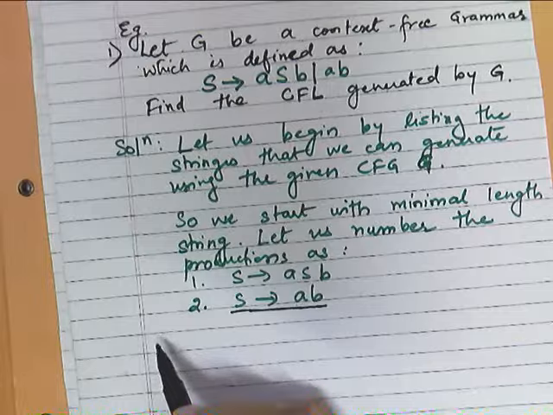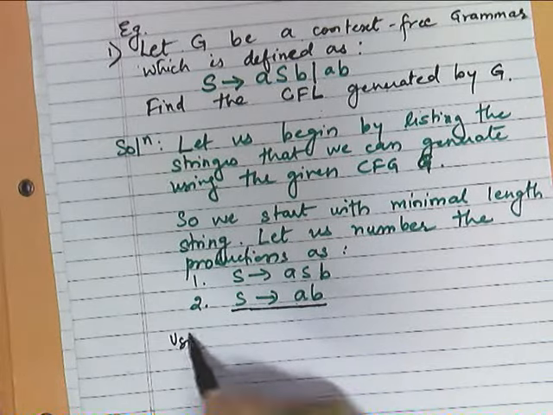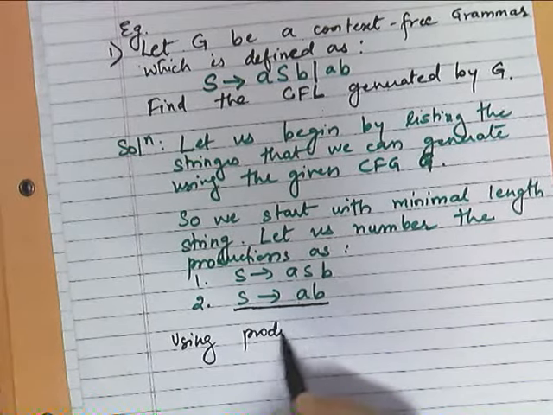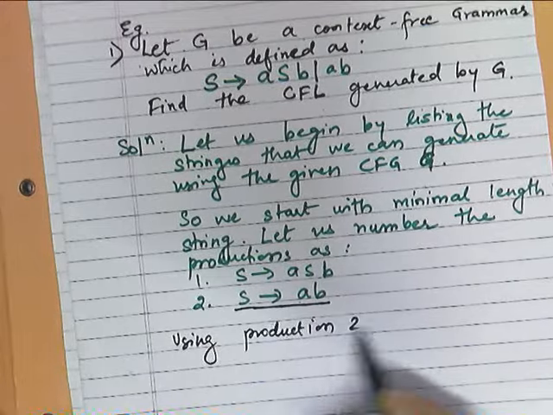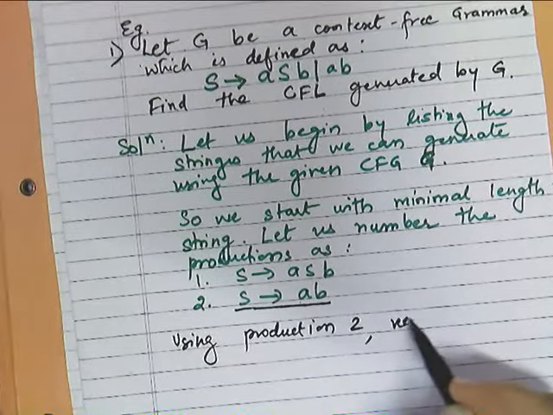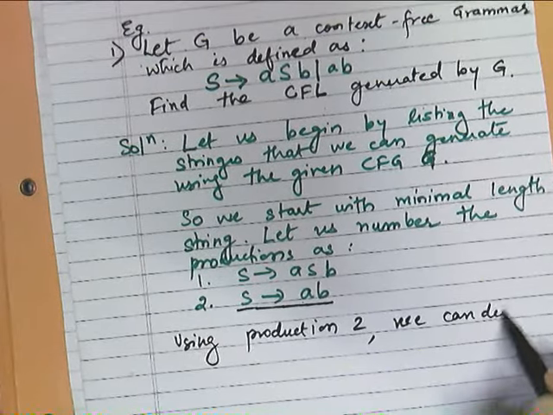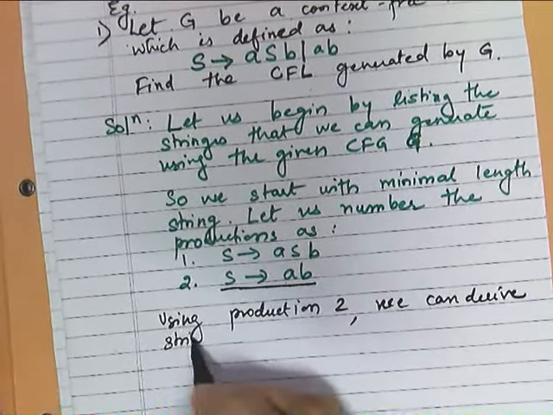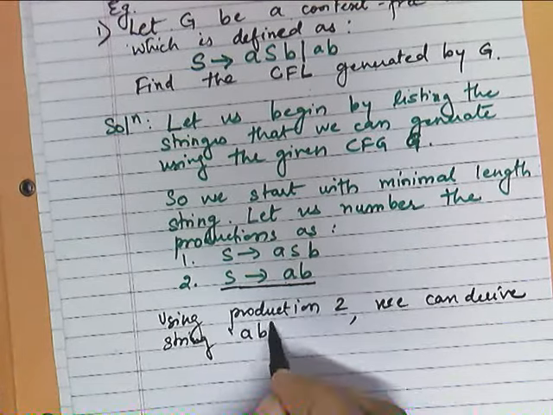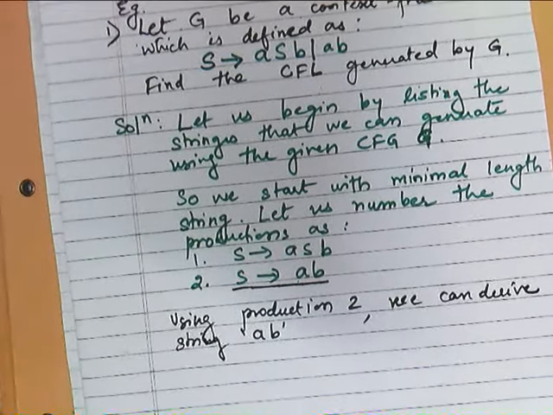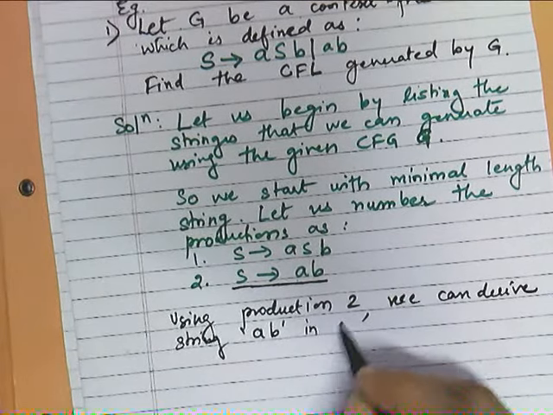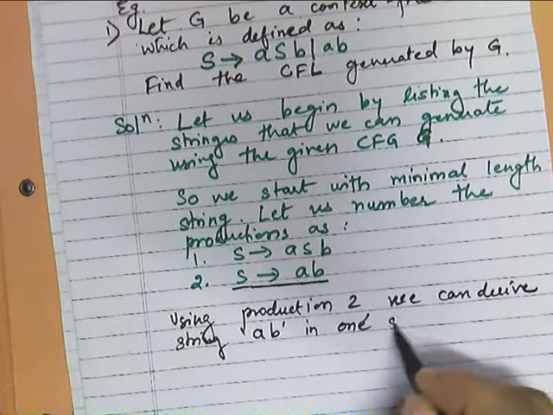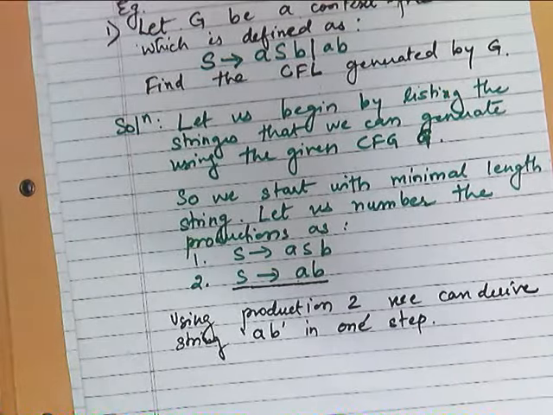So using production 2 we can derive the string AB. I hope this is very clear to everyone. In how many steps? In a single step, or one step, right?